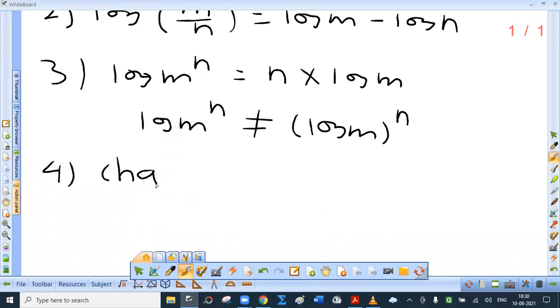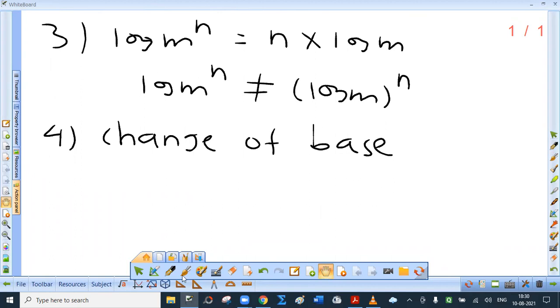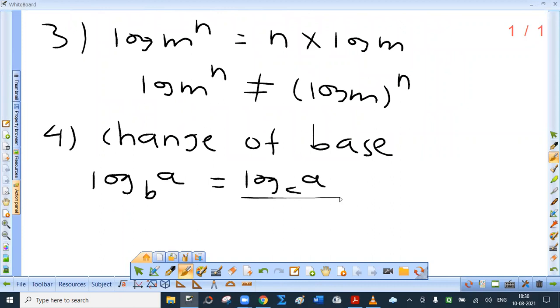Change of base. We will verify this. Change of base. See, as I said, in calculus, the base of logarithm should be e. If it is not e, we cannot say that that is absurd or wrong, but we have to change the base to e. So let me mention that change of base rule. Log a to the base b. Suppose we want to change the base from b to c, then it is log a to the base c upon log b to the base c.